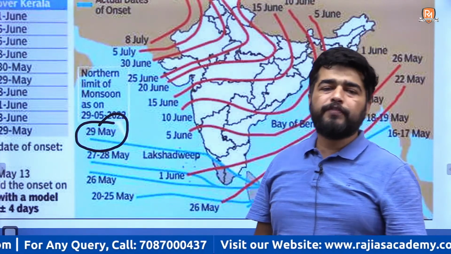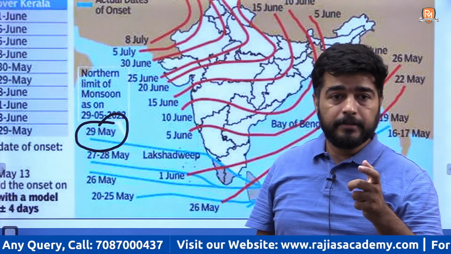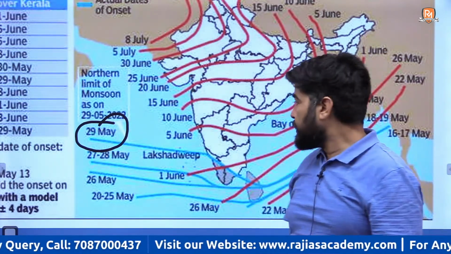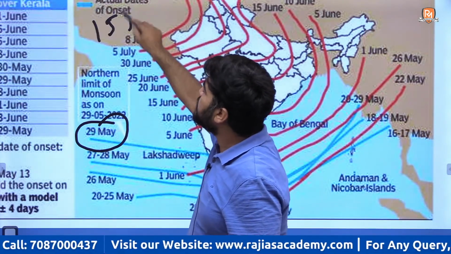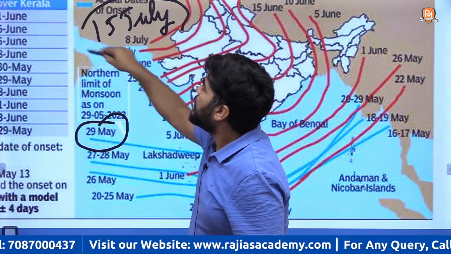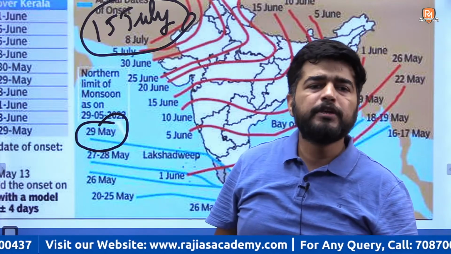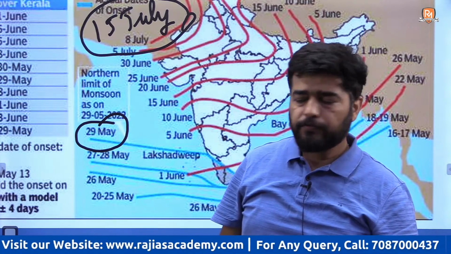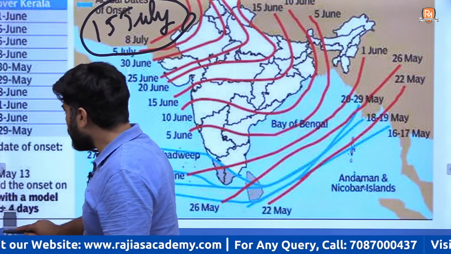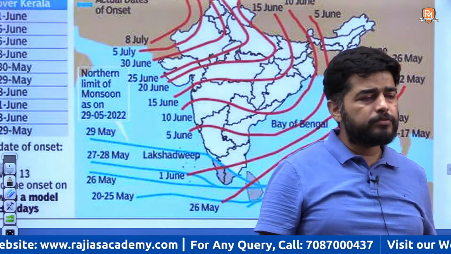Sir, same is the condition for northeast monsoon? Northeast monsoon is different. I will talk about the basic concept of monsoon in detail. Now, usually 15th July is the date up to which monsoons cover the whole of India. 15 जुलाई डेट है, मॉनसून पूरे इंडिया को कवर कर लेते हैं. Fine. Now the thing is we are talking about onset of monsoons.